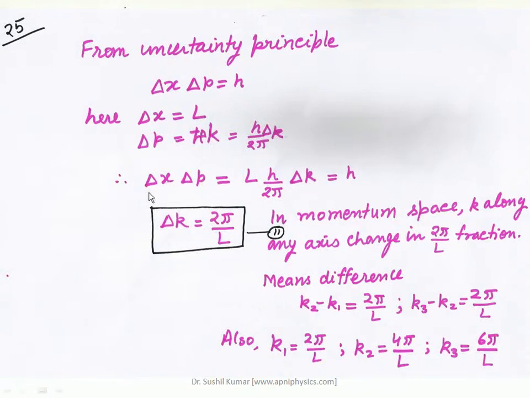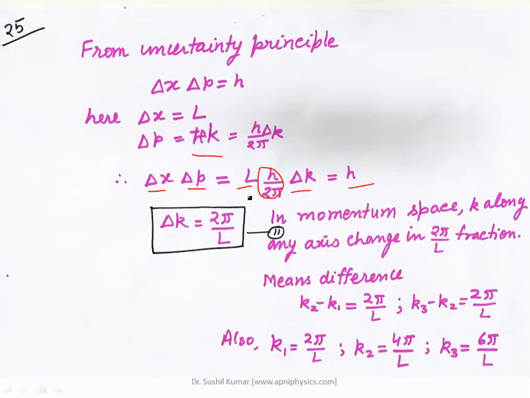Right, so if I put the values of Δx and Δp, Δx is L, and Δp is equal to ħΔk, and ħ is equal to h upon 2π, and this is equal to h.